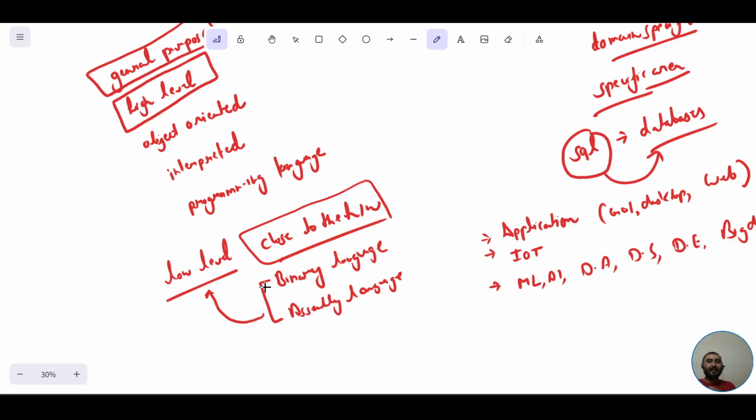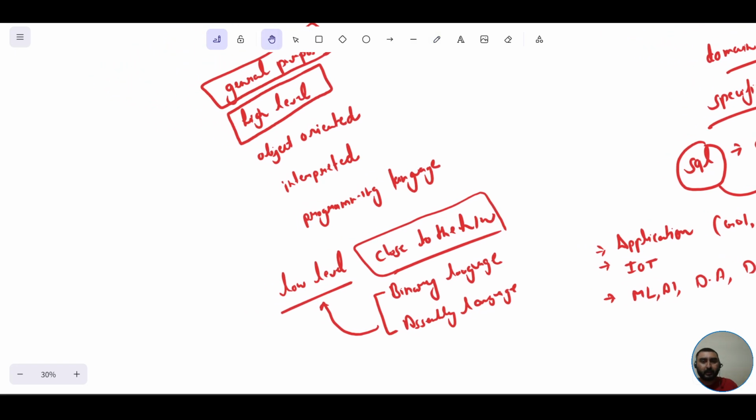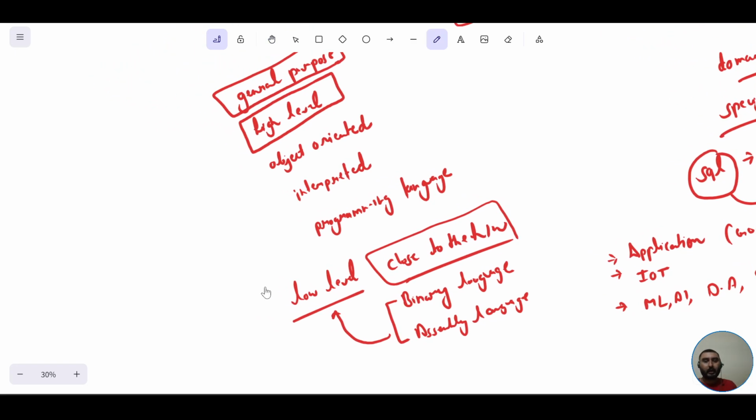In contrast to this, we have high level programming languages. So, what are these high level programming languages? High level programming languages are those which are far away from the hardware, or in other words, closer to the humans, easily understandable by the humans. Those languages are termed high level because they are quite high from the hardware, closer to us.